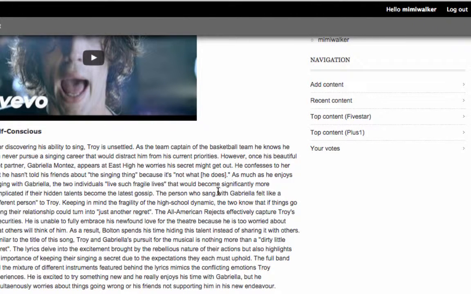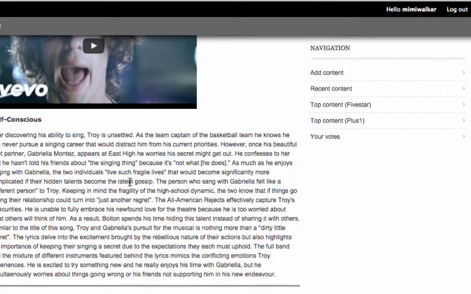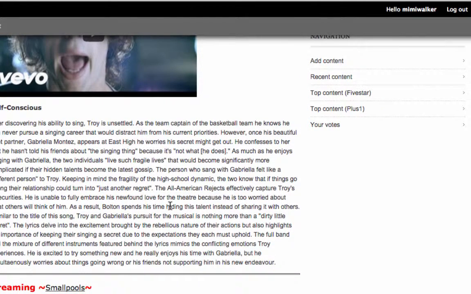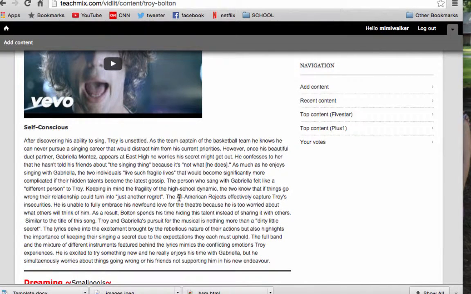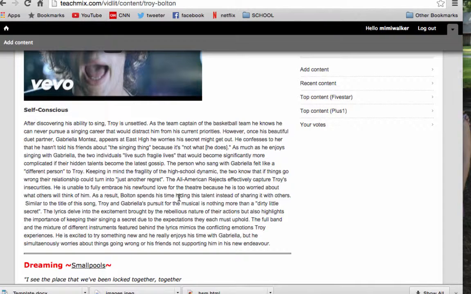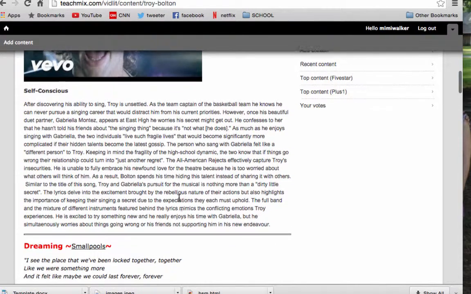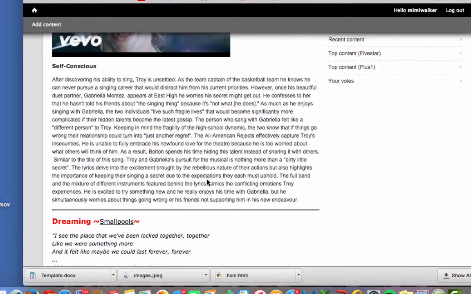He's a basketball player. And even though he really enjoyed it, it's just too much for him to bring out right away, because he's trying to keep things stable and not draw a lot of attention to himself by deciding that he's going to sing as well as play basketball.